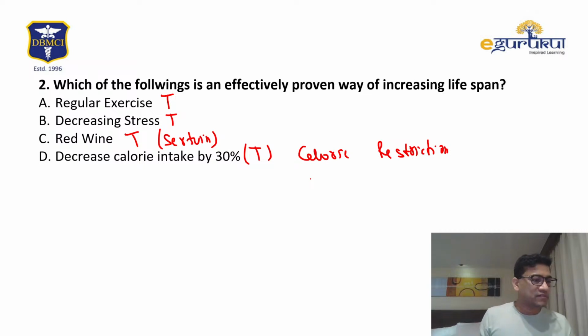Which graph? Kunal, which graph? Okay, I'll take all these doubts at the end. You tell me, I will cover it. Let me just do the answers first. I'll take the doubts later. So calorie restriction is there. Calorie restriction is the best. Okay, yes, it is also the most effective. Clear?